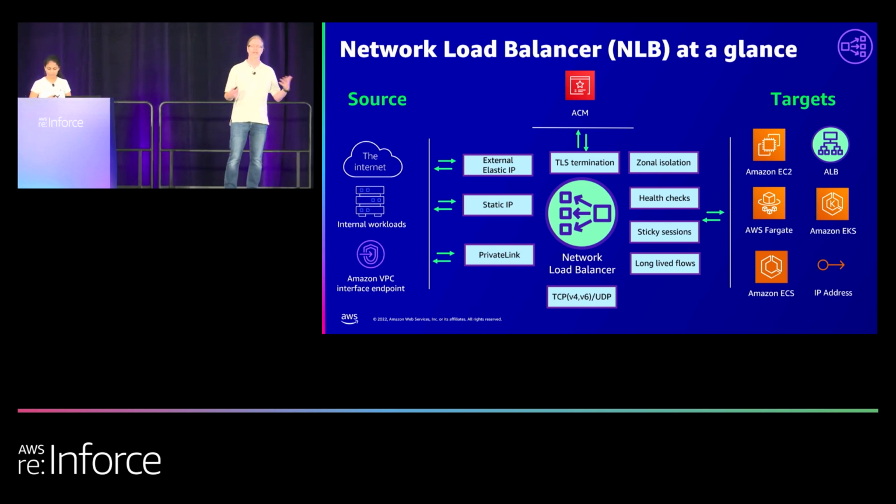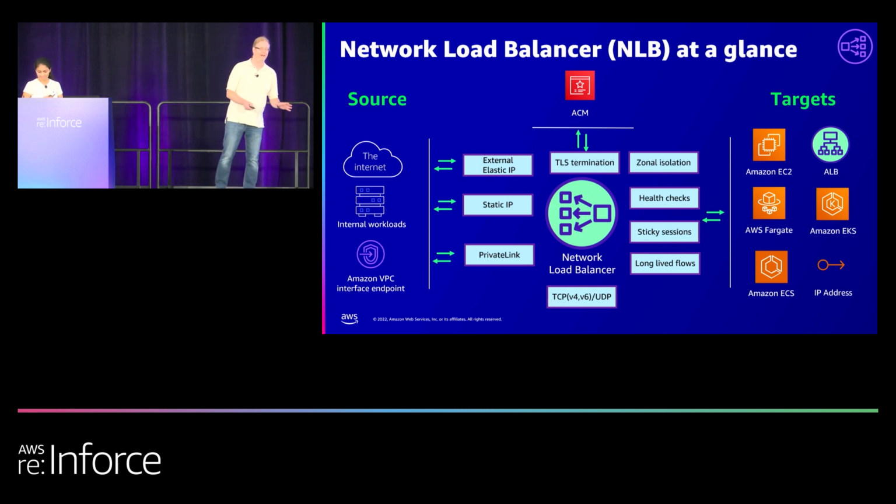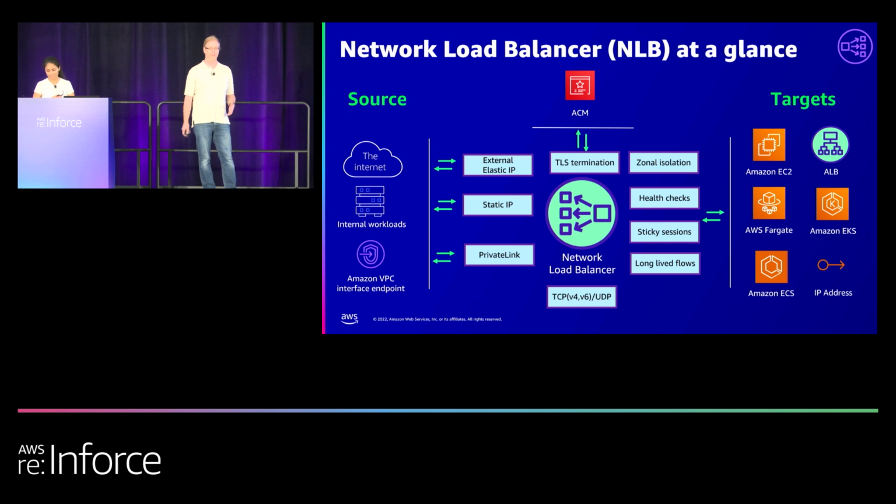For this, you would just take your EIP, and you can go ahead and allow list that with all of your customers. Say, hey, this is the IP address, it's never going to change. You can actually promise them that. I don't know how many times you guys have run into that where I've had to go back and say, I promise this is the last time you're going to have to change your IP address in your firewalls. Well, with EIP and NLB's static ability, you can actually keep that promise.